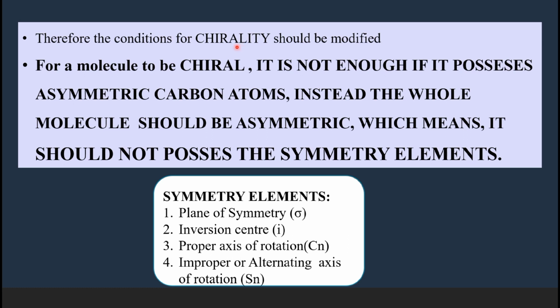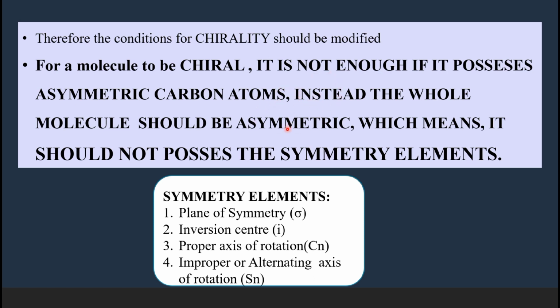So mesotartaric acid with 2 chiral centers, 2 asymmetric centers is achiral. So we have to revise the conditions for chirality. For a molecule to be chiral, it is not enough if it possesses asymmetric carbon atoms alone. Instead, the whole molecule should be asymmetric.